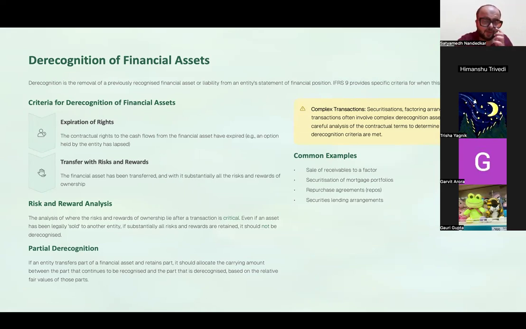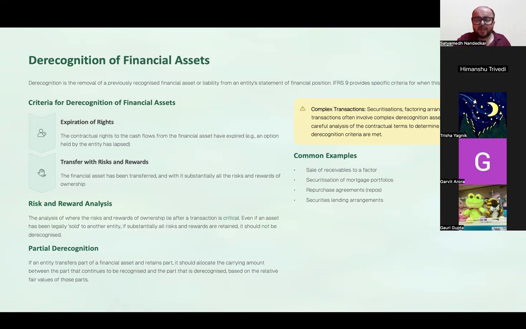Now, in case of financial assets, what is the criteria for derecognition? Either the expiry of rights, that is the contractual cash flows with respect to this asset, they have ceased. That is, now you don't have the right to collect the contractual cash flows, or significantly all the risks and rewards relating to ownership of the asset have been transferred.